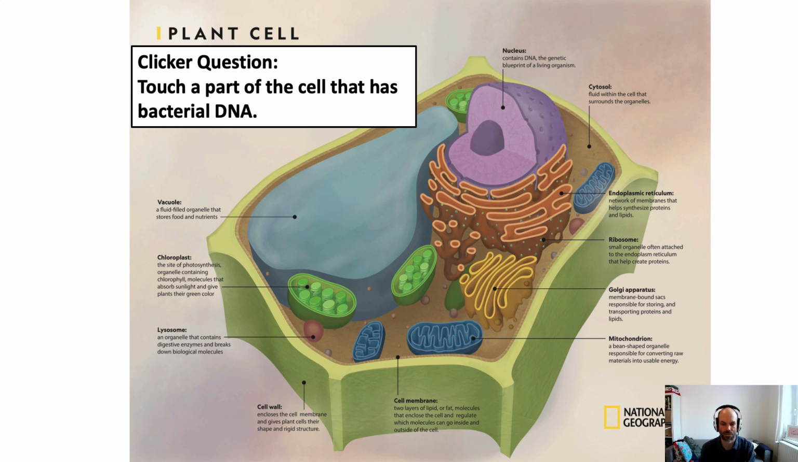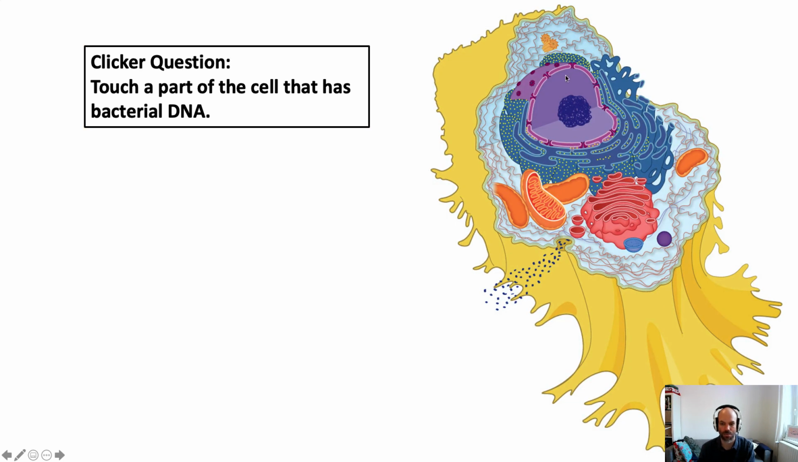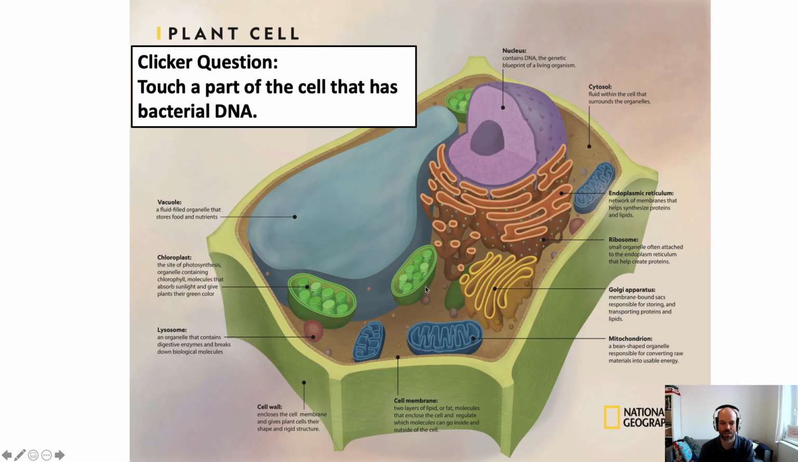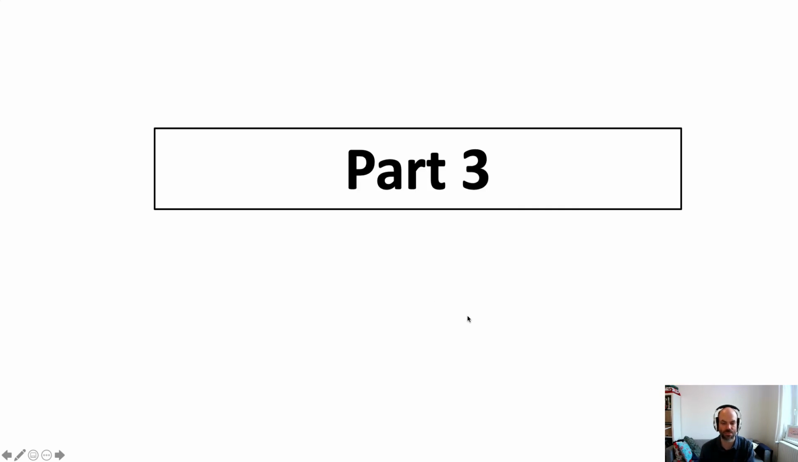And so if this were a real clicker question, which parts of the diagram would include DNA of bacterial origin? Pause the video for a few seconds, think about it. And the answer is here in the mitochondria and also here in the chloroplasts. So both the chloroplasts and the mitochondria have DNA of bacterial origin. Eukaryotes that are not plants do have mitochondria. They do not have chloroplasts, but they do have mitochondria. Plants have both. Good. That's the end of part 2. I'll see you in part 3.